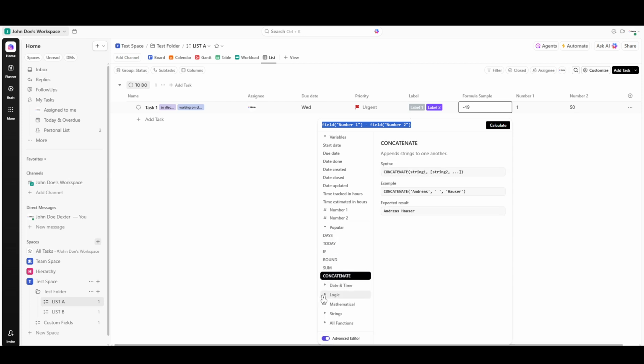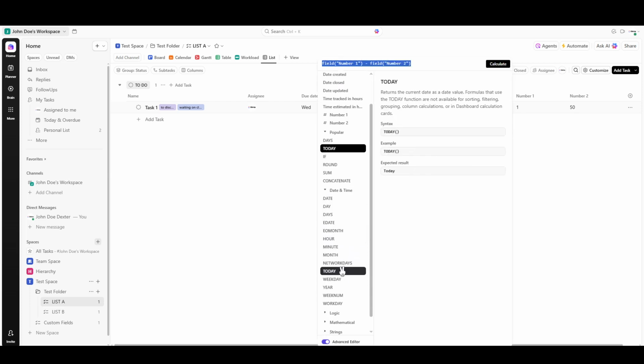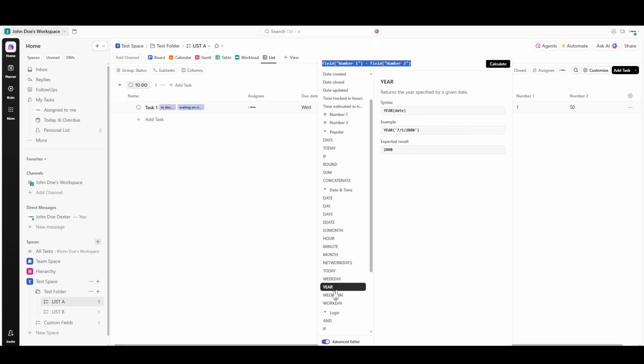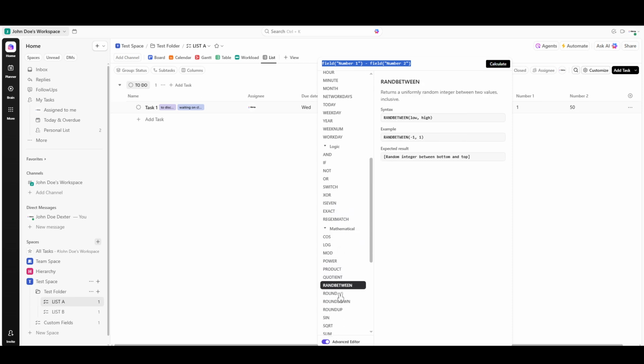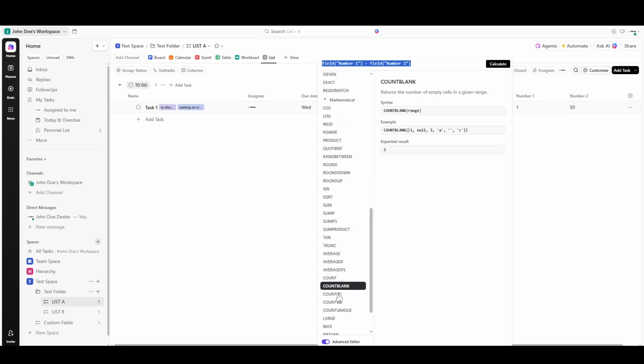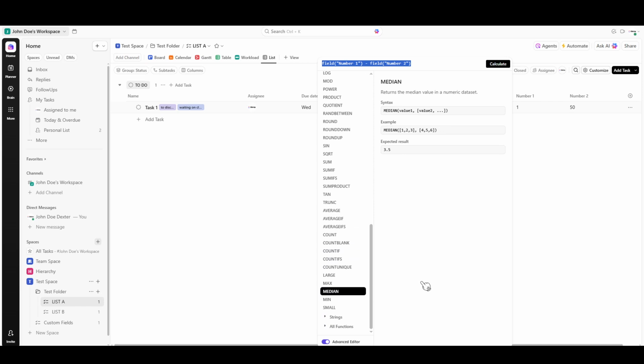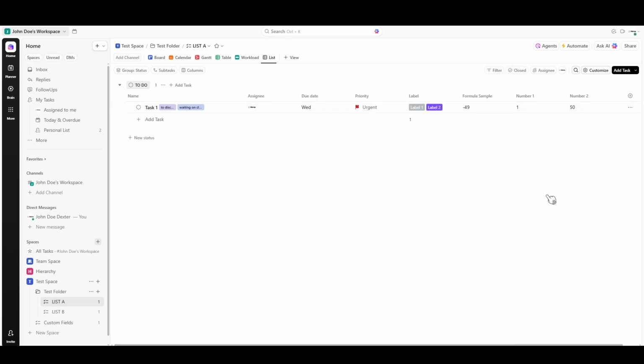And that's essentially it. By integrating formula fields into your workflow, you can unlock a new level of customization and efficiency in ClickUp. With these steps, you will be well on your way to leveraging the full power of ClickUp's formula fields, turning your task lists into a dynamic powerhouse of information.